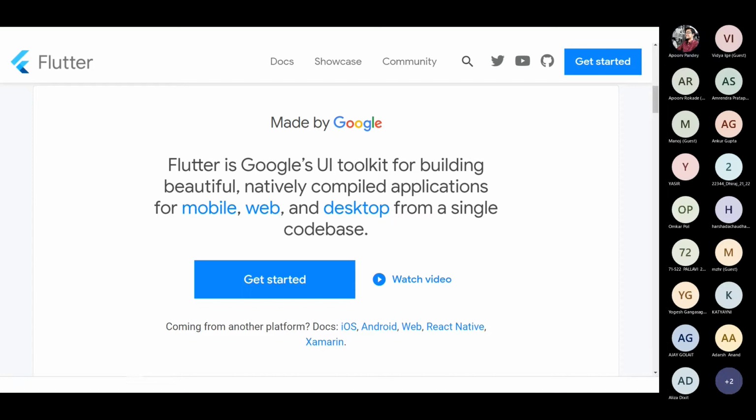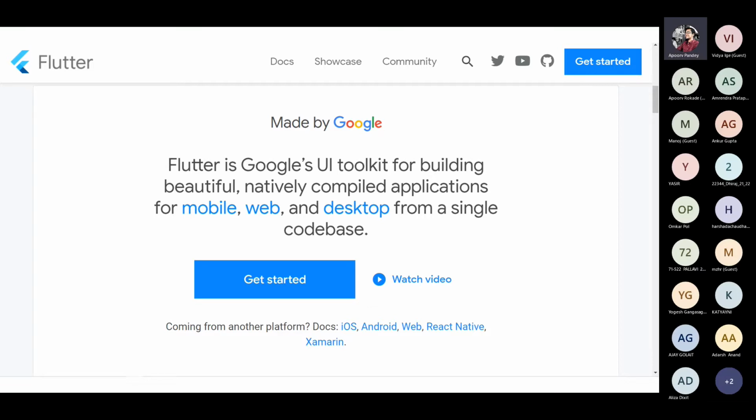One more thing I would like to mention here is that Flutter is completely open source. You can go to GitHub right now and you will be able to find the source code for Flutter's SDK. Everything is open source and is largely managed by a community. So what do we mean by that? We can make mobile, web, and desktop applications, right?